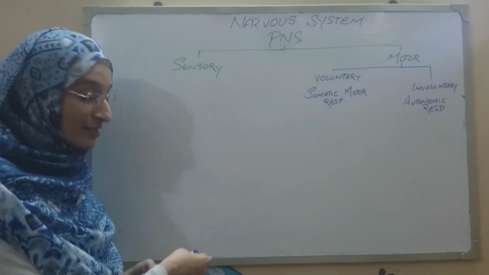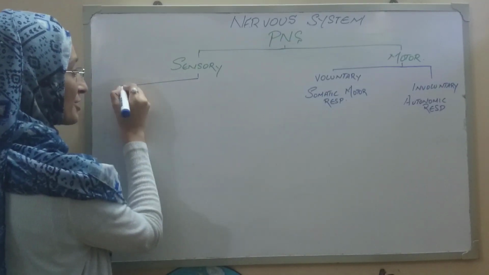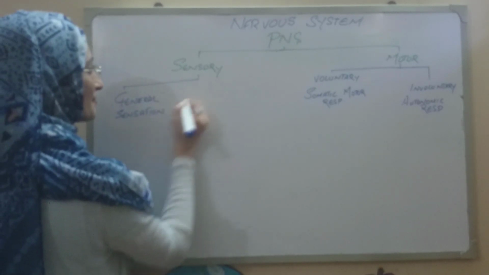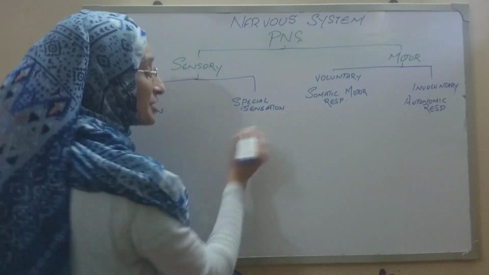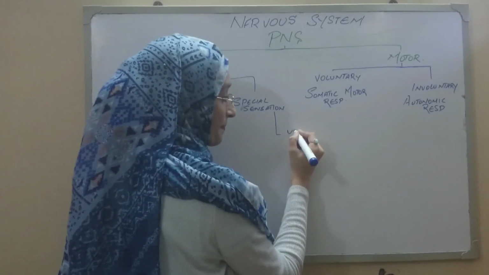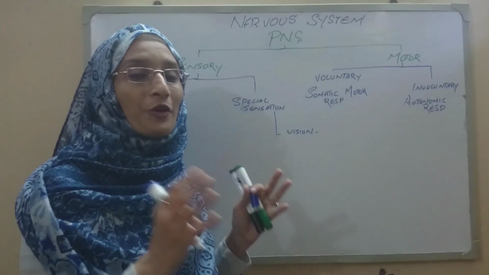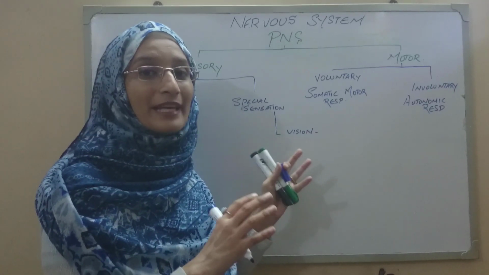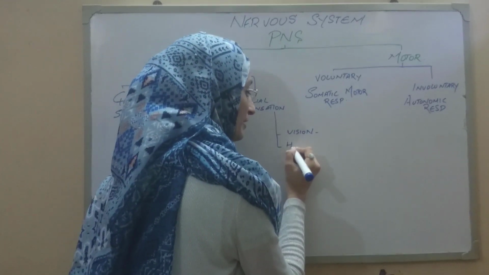So the sensory responses, on the basis of the type of sensation, the type of stimuli it is receiving, are classified into two. That includes the general sensation and the special sensations. In special sensations we have, for example, vision, which is carried out by the rods and cones present in your eye. Then we have hearing.